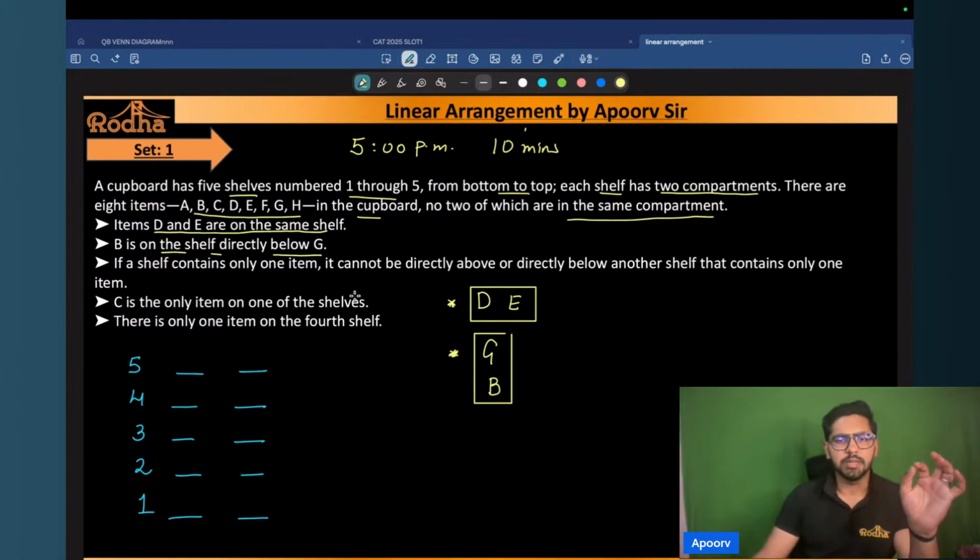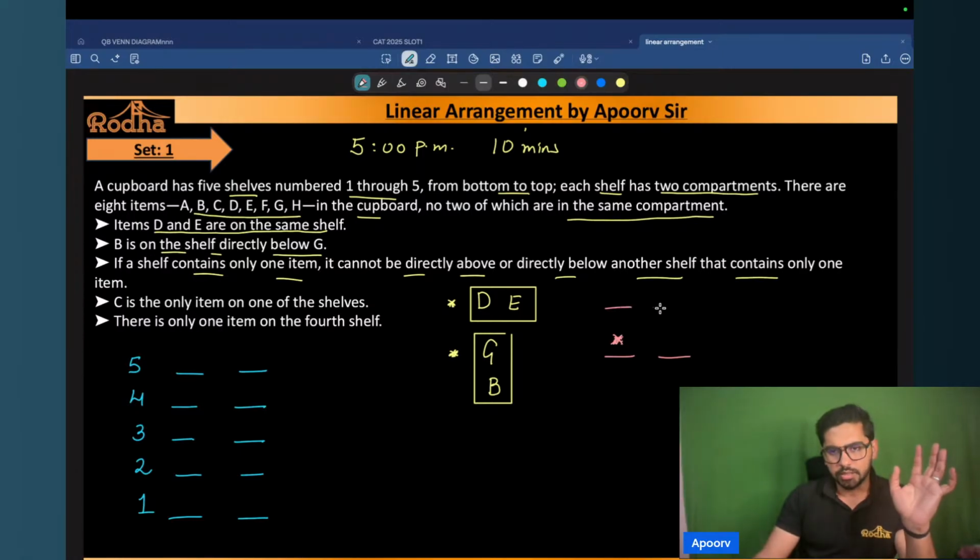Now, further tells me if a shelf contains only one item, it cannot be directly above or directly below another shelf that contains only one item. Now, what does this imply? It is telling me that let's say there's a shelf here which contains only one item, there's an item on this shelf, right? So the shelf above this and the shelf below this cannot have only one item. That means they should have two items above that and two items below that as well, right?